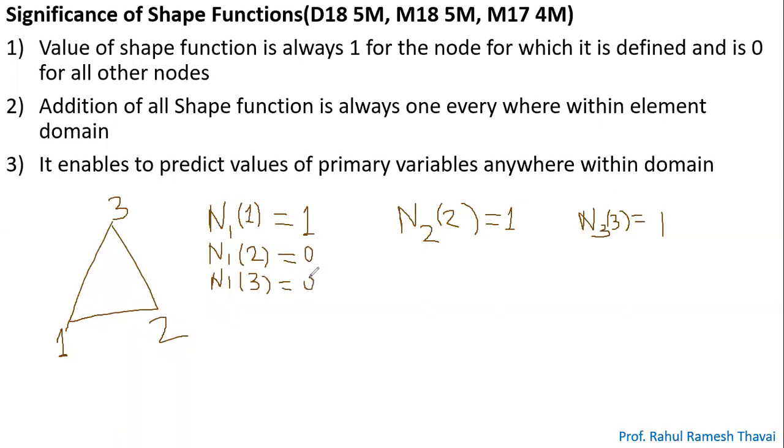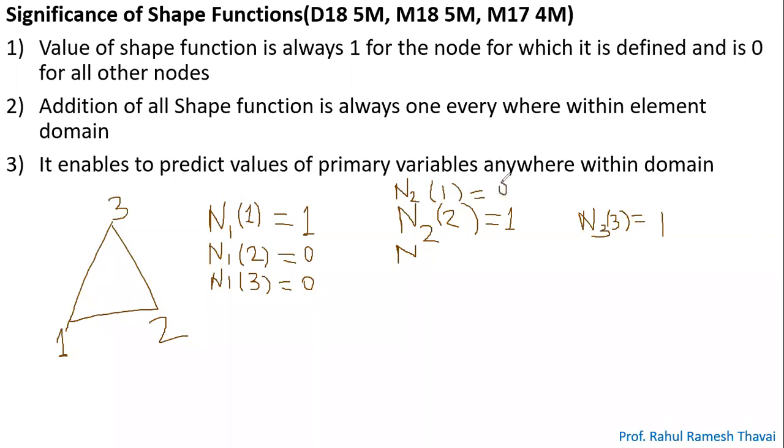N1 at node 3 will be equal to 0, right? Similarly, you can do it here. If you calculate N2, let me write it down here, if you calculate N2 at node 1, it will be 0.